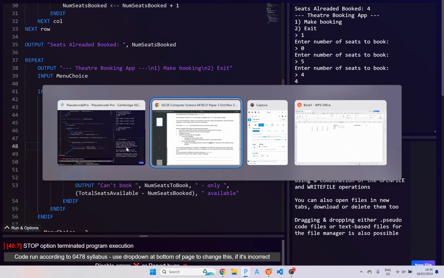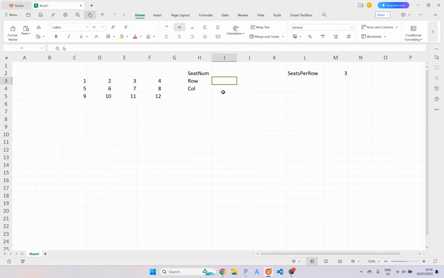And then this one is quite complex, so I have actually got it here in WPS. Often if you have a grid, and this can be for the seat numbers, it can also be for things like games, noughts and crosses, battleships, minesweeper. You often have a situation where you have a number, like the cell number, and you want to calculate the row and column from that cell number. The way we can do that is by using a combination of modulus and div, integer division.